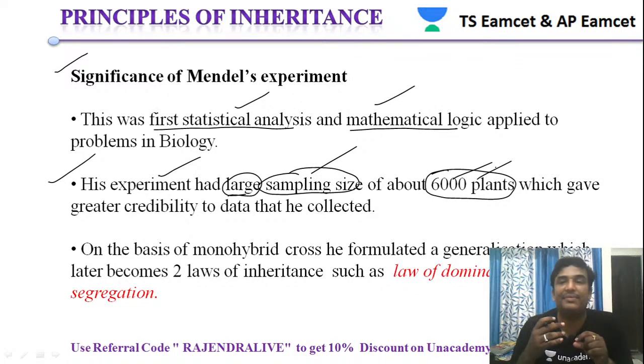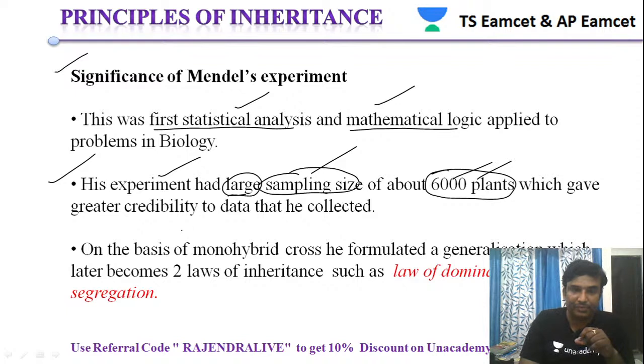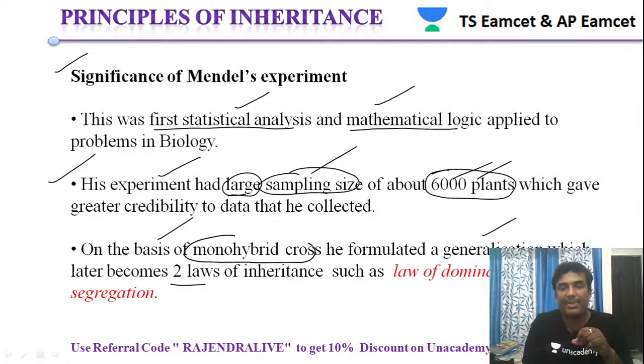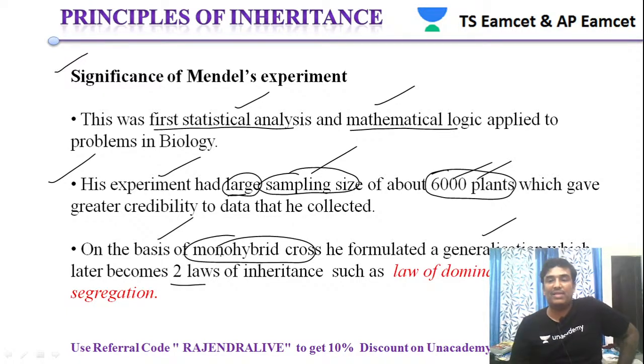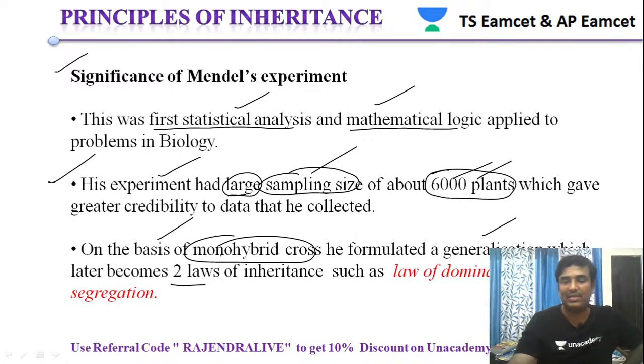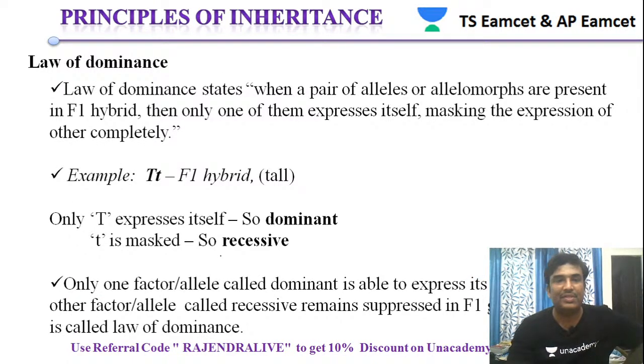So that is the reason he has his own credibility. Then, on the basis of the monohybrid cross, he also formulated generalizations which became two laws. So based upon the monohybrid cross, what happens? We were discussing the same thing. He proposed two laws, and what are the two laws? He proposed the law of dominance as well as the law of segregation.